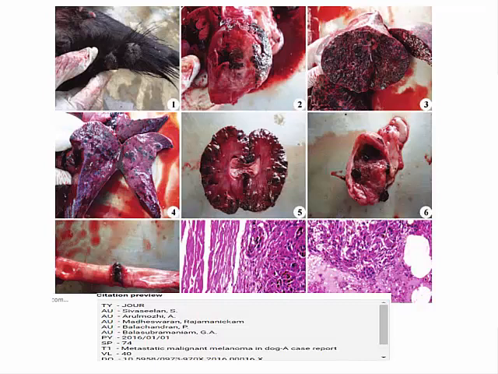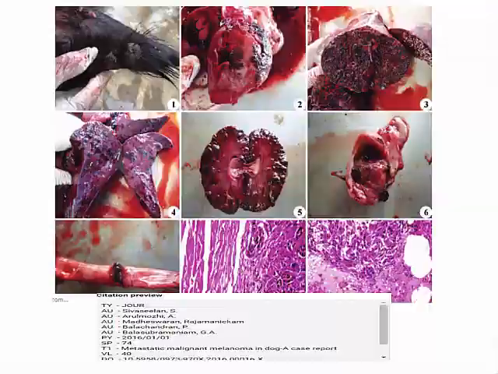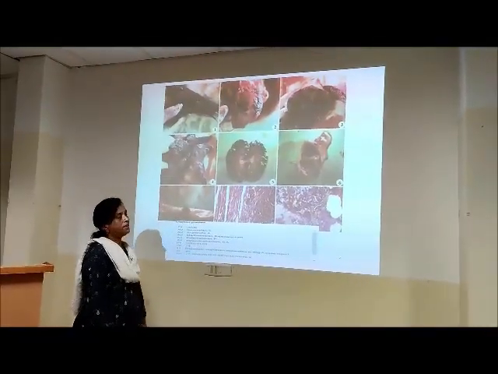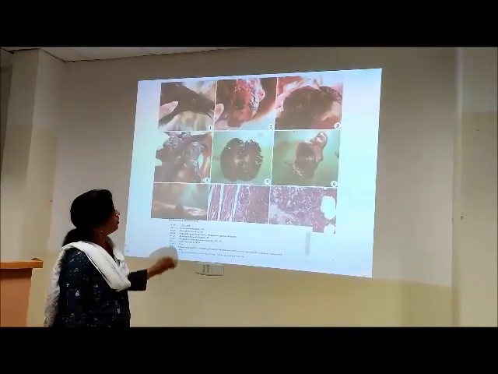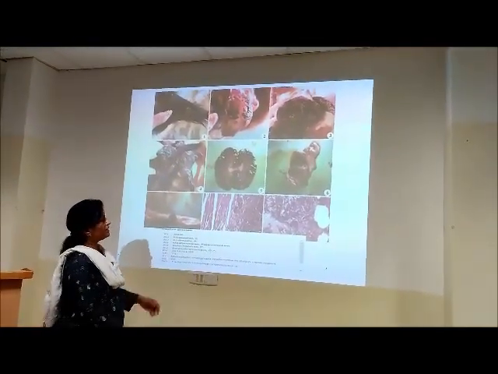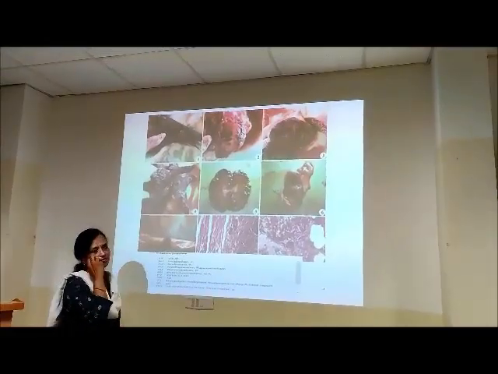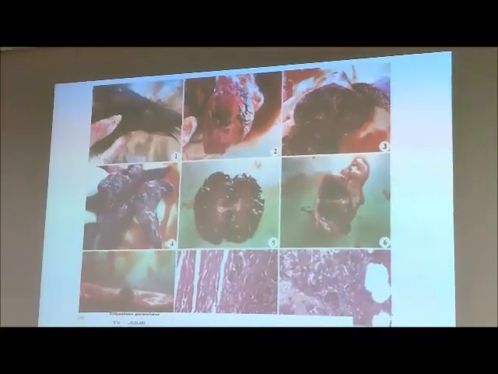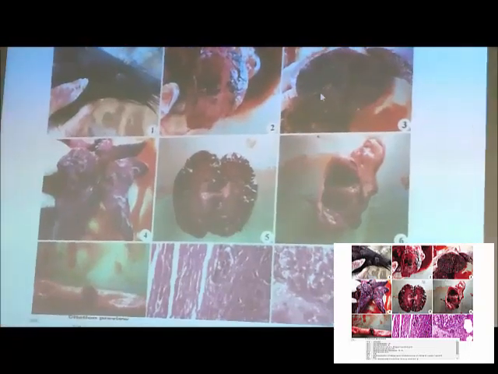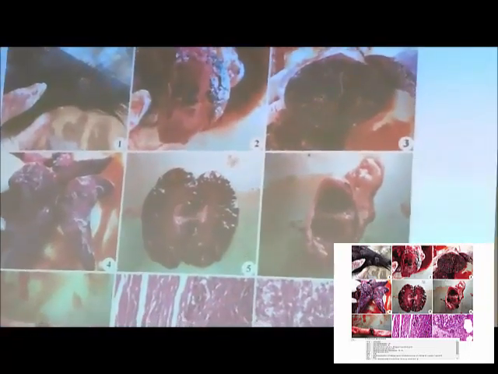Dogs also have so many similar diseases. And okay, so it was a nodule on the skin. Then when the dog died and autopsy was done, so they could see metastasis everywhere. So dog lovers who have pets, they know it's so painful when they look at this. Okay, so this is the liver, this is the kidney, this is the heart, this is the urinary bladder. Everywhere you can see that metastasis.